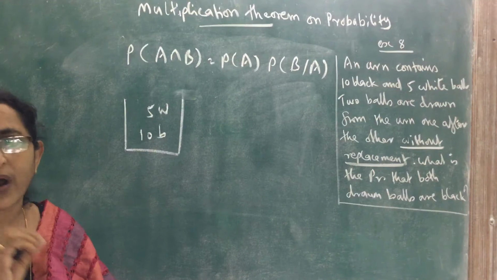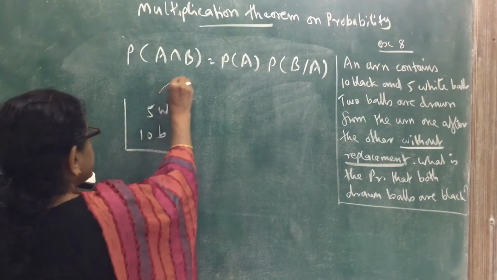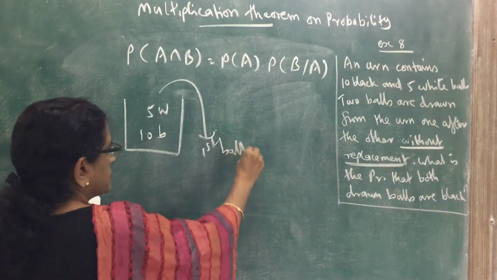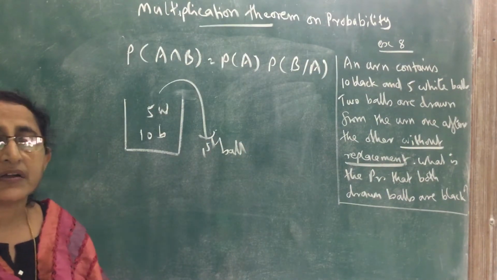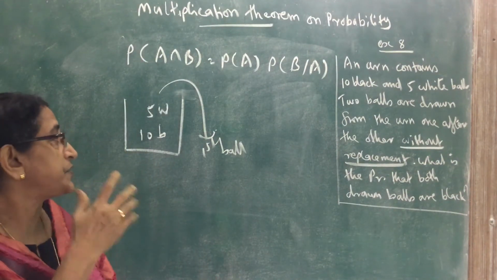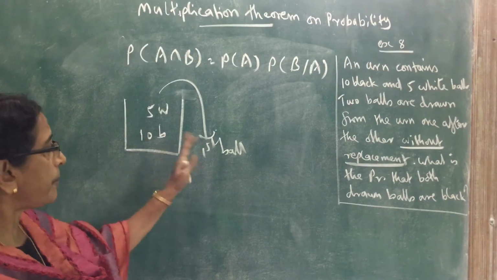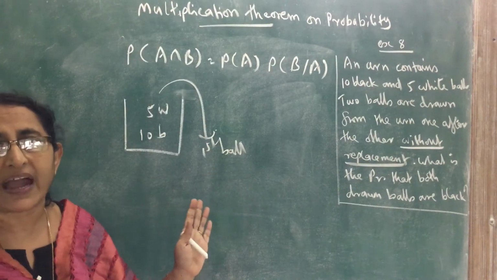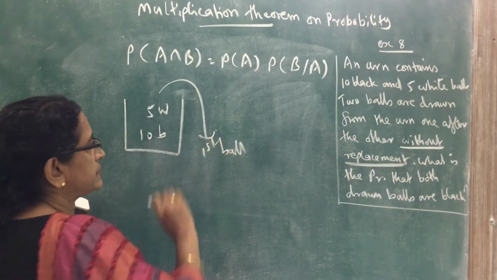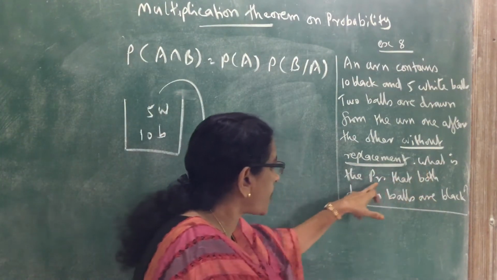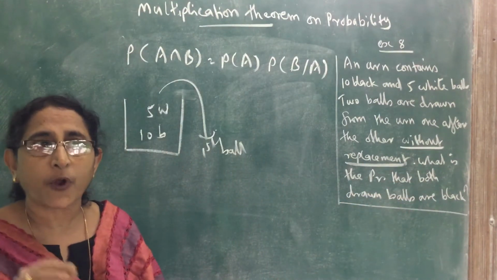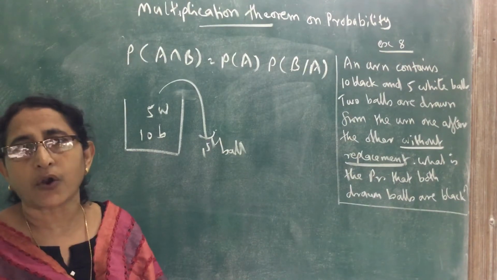That means first one ball is taken, the first ball drawn. And without replacement means that ball is not kept back. So one ball is taken and that is removed from the bag, and the next ball, the second ball, is taken. Here what we have to find is the probability that both drawn balls are black.